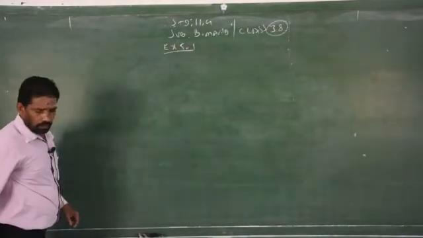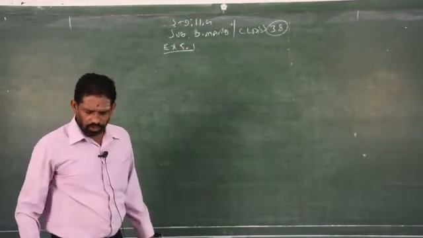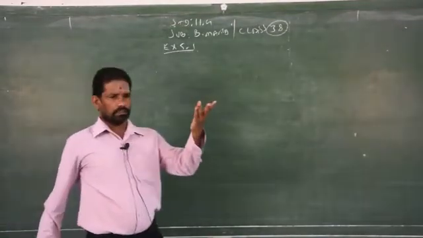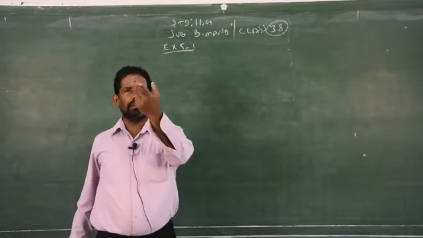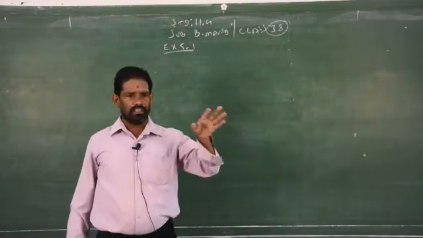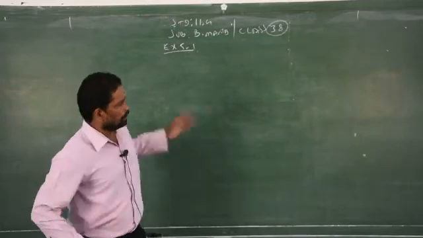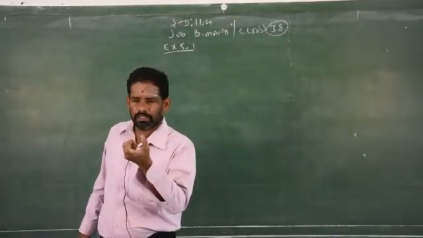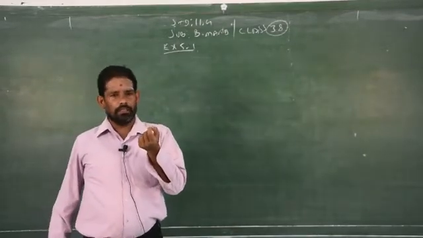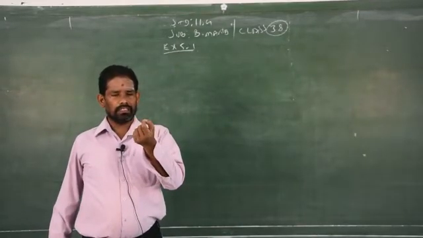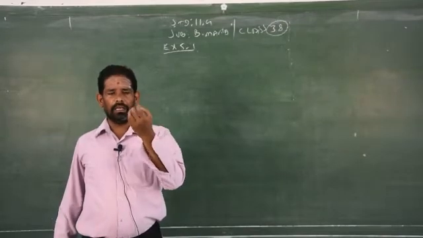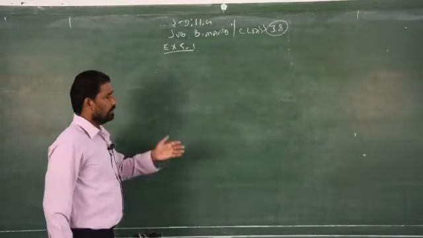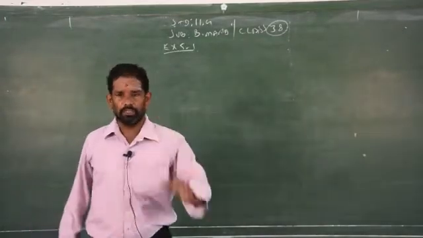Exercise 5.1, question number 1: determine whether the following functions are odd or even. If you see algebraic expressions where the power of x is an even number, then we can say the function is an even function. Without replacing x with minus x, if the variable has a power that is an even number like 2, 4, 6, 8, 10 and so on, you can write straight away that the given function is an even function.